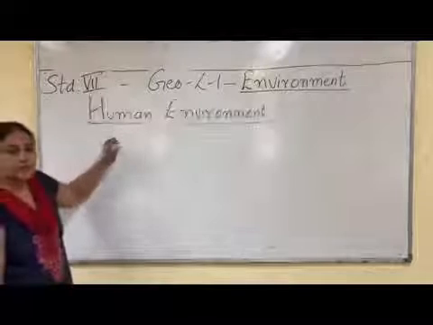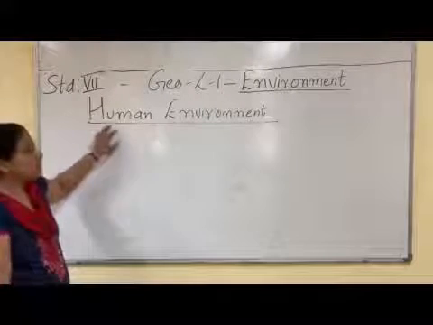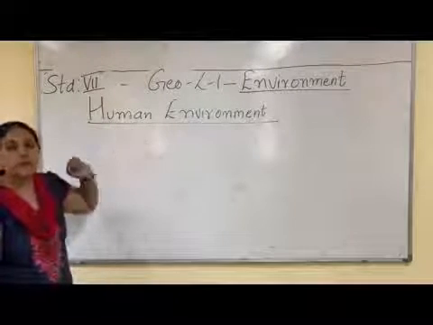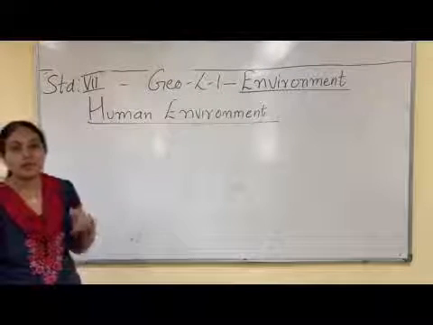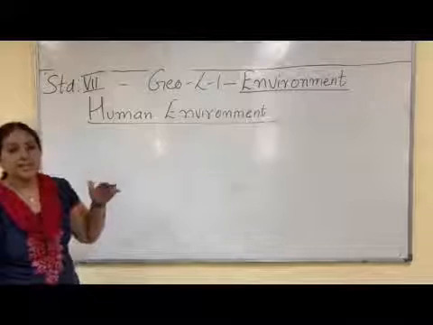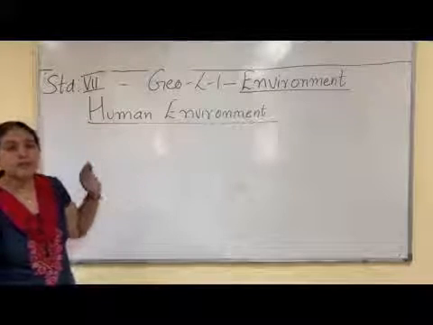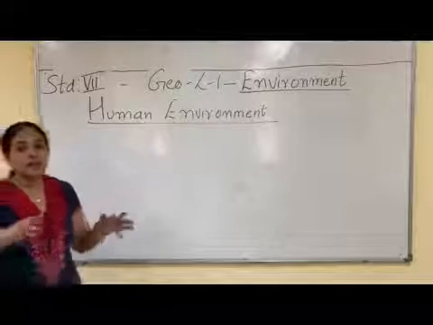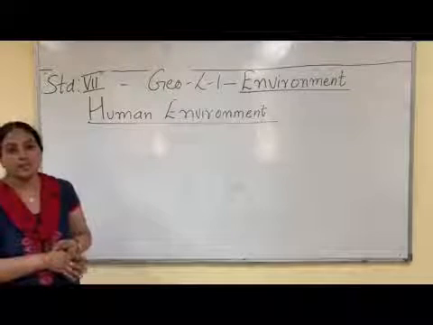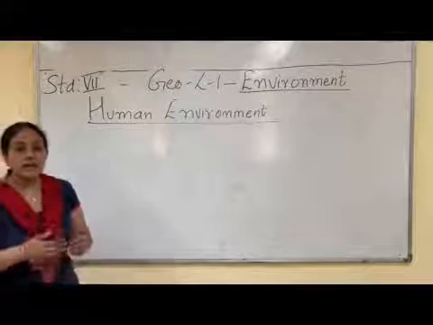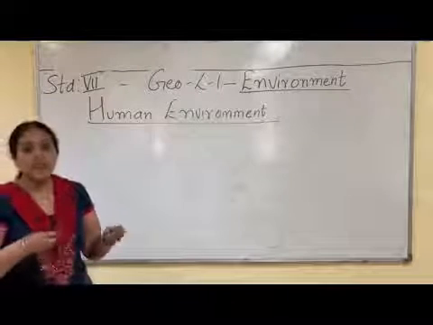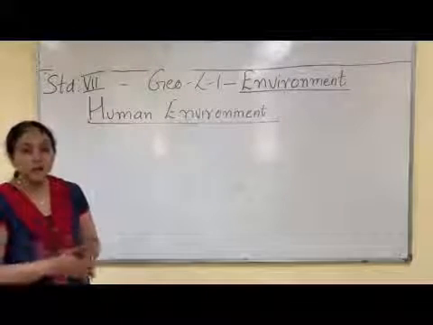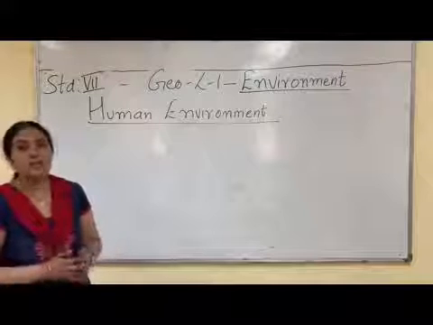Let us come to the third classification of environment, that is the human environment. Humans have always modified the environment to suit their own needs. Previously, in olden days, humans used to live in perfect harmony with nature. But as time went on, people started cultivating the land, growing crops, domesticating animals.